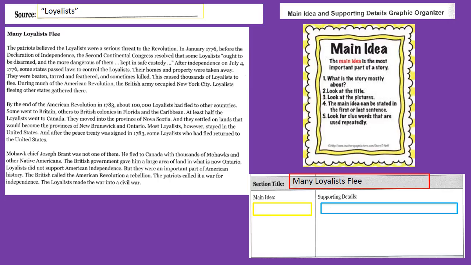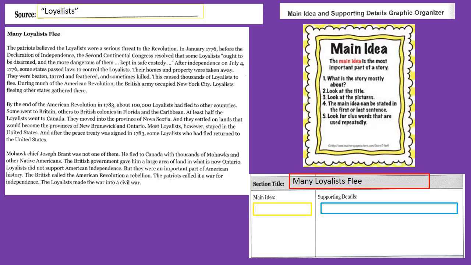Many Loyalists flee. The Patriots believed the Loyalists were a serious threat to the Revolution. In January 1776, before the Declaration of Independence, the Second Continental Congress resolved that some Loyalists ought to be disarmed and the more dangerous of them kept in safe custody.